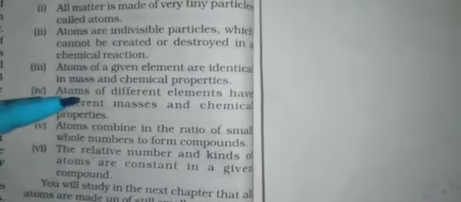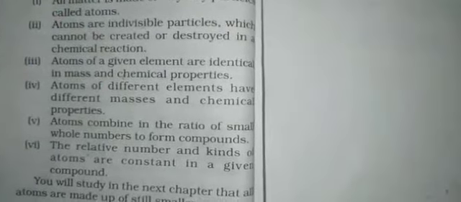And the next one is atoms of different elements have different masses and chemical properties. So all the elements are different from one another. Even though, for example, nitrogen, oxygen and carbon dioxide are all gases, the property, the chemical combinations and the reactivity of each element is different from one another. Atoms of different elements have different masses and chemical properties.